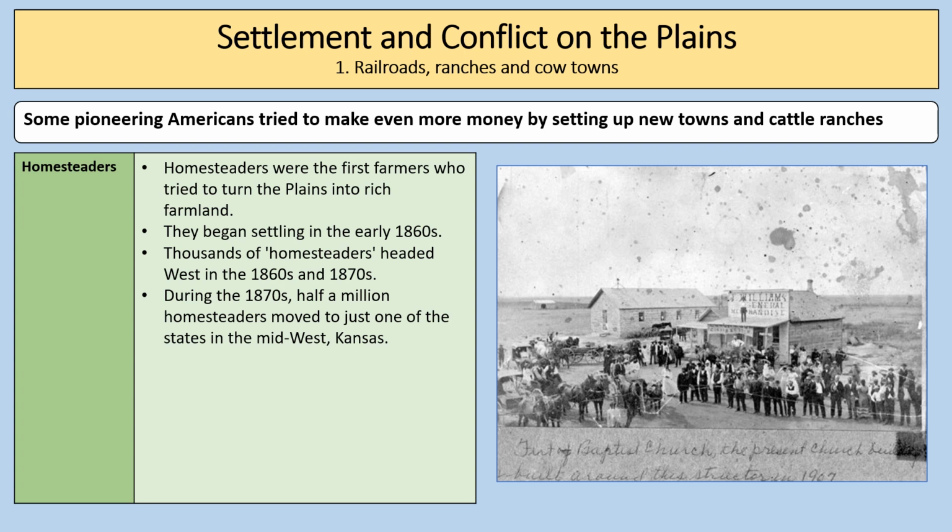Remember, this is a big change because previously the plains were seen as a place that was inhospitable and that nobody could live there. Although people travelled across the plains in the 1840s and 1850s, they were moving to the far west to places like California and Oregon rather than settling in the plains. So the big change during this time period is that the plains become a place that can be settled and people can live on. So we've got the cow towns, we've got the cattle ranches, and we've got the homesteaders.